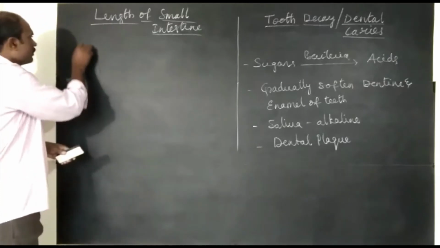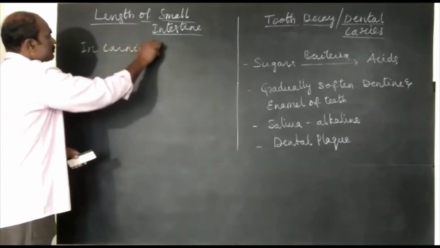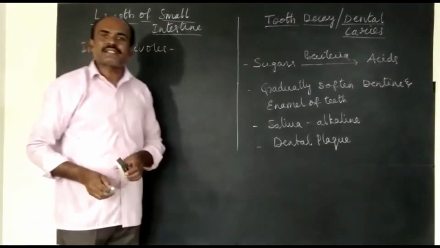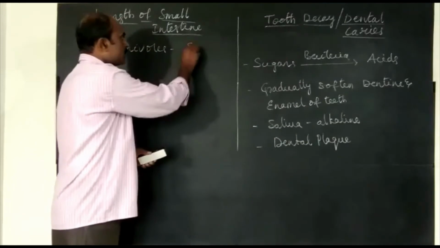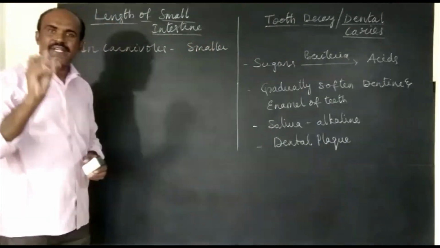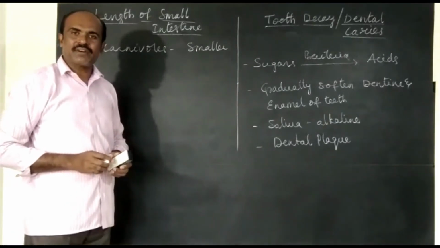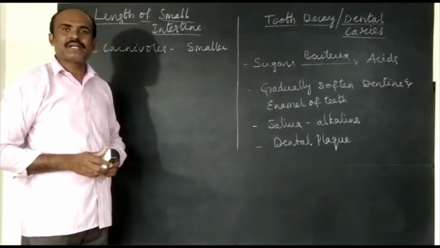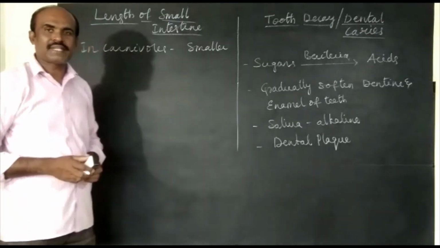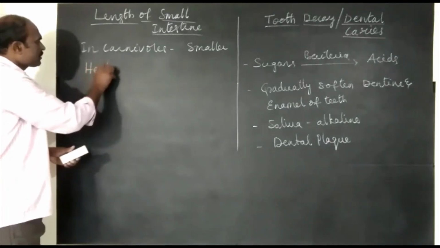In carnivores, the length of the small intestine is smaller because carnivores eat flesh, meat. That meat is very soft, therefore they need a smaller small intestine to digest meat. That is the reason. And in the case of herbivores